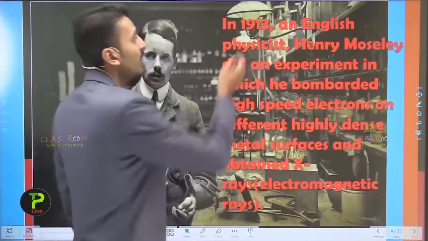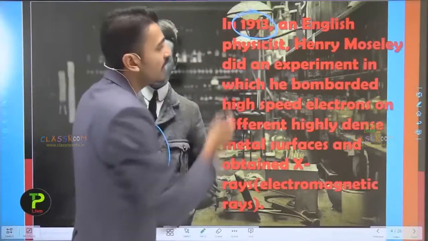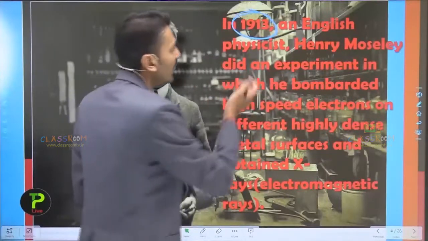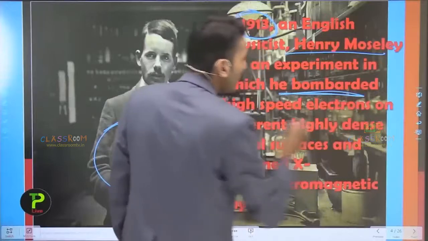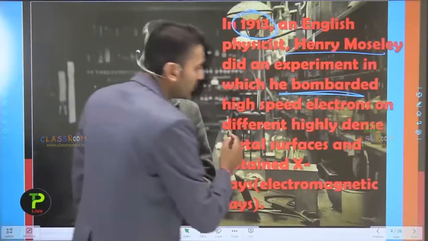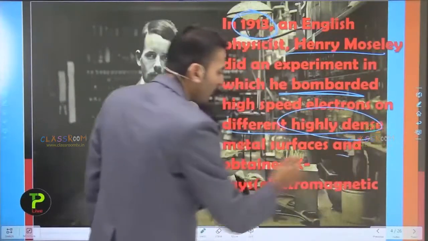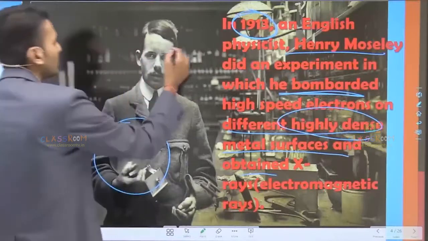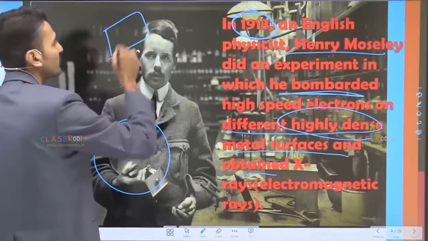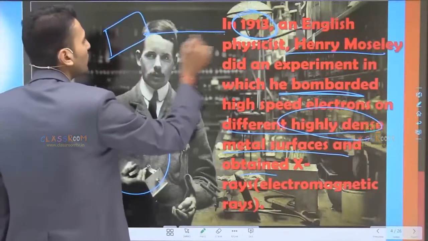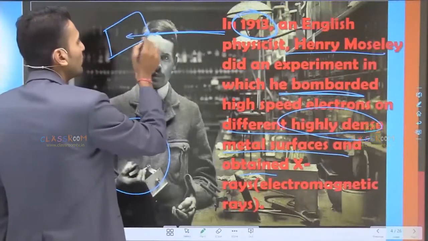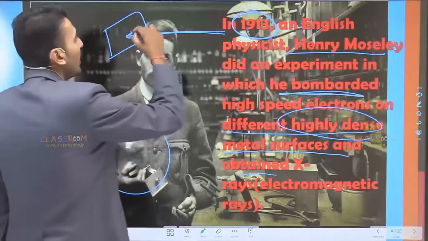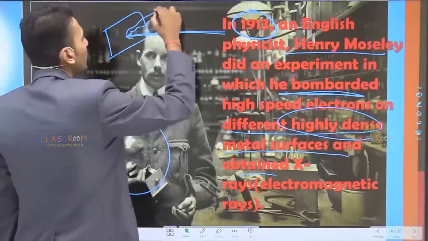Here you see, in 1930, remember the date, an English physicist Henry Moseley did an experiment in which he bombarded high speed electrons to highly dense metals and obtained X-rays. Just for an example, you can see here this is a metal and this is the high speed electron moving towards the metal. As soon as this high speed electron strikes the metal surface, an electromagnetic wave is produced.